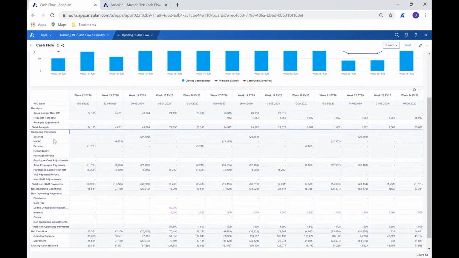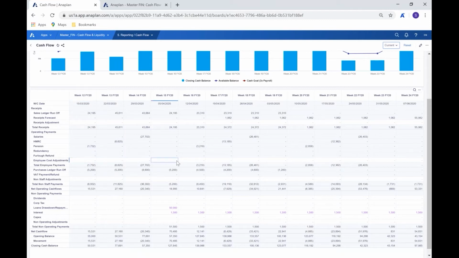Operating payments, we can see here from salaries through the tax that we would pay on those salaries, the pension that we'd pay on those salaries, any redundancy that we may have to pay based on needing, of course, to make people redundant, and any furlough refund as well, because we will be looking at modelling in relation to that furlough scheme.